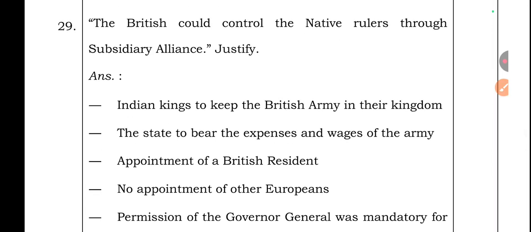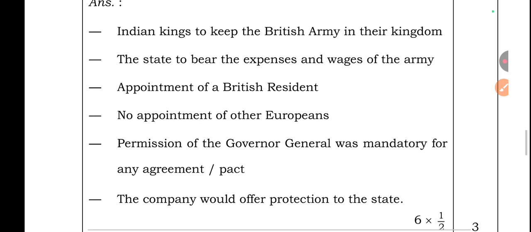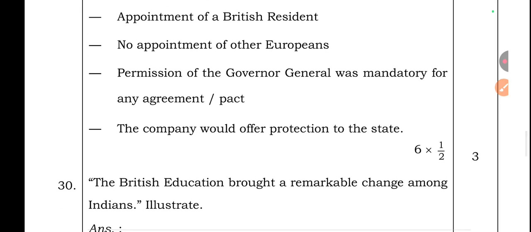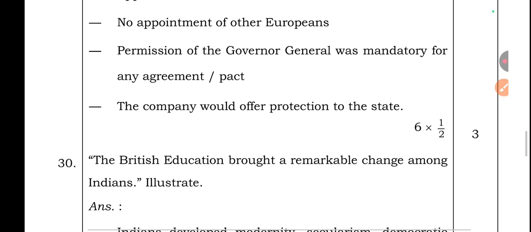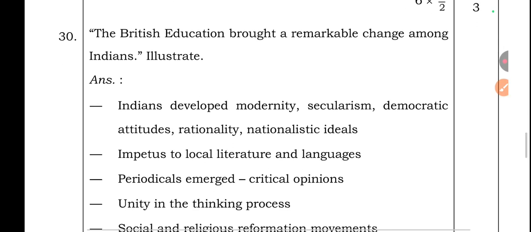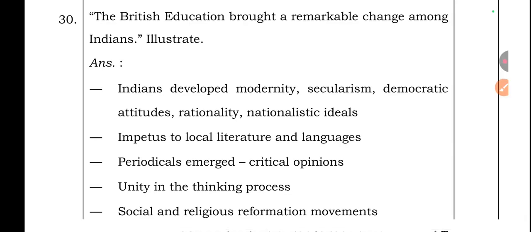Question number 29. The British could control the native rulers through subsidiary alliance. Justify. Indian king to keep the British army in their kingdom, the state to bear the expenses and wages of the army, appointment of a British resident, no appointment of other Europeans, permission of the Governor General was mandatory for any agreement or pact, the company would offer protection to the state. Question number 30. The British education brought a remarkable change among Indians. Illustrate.